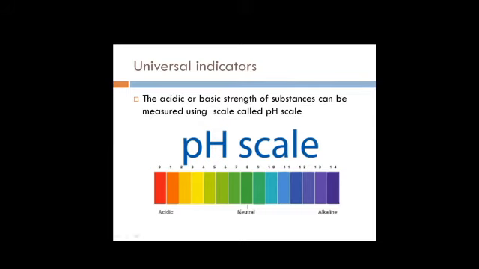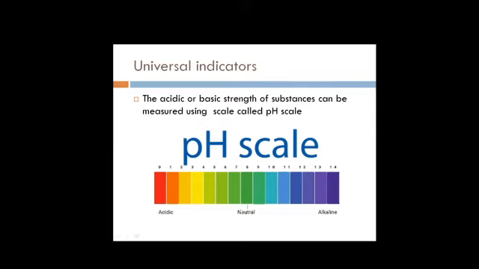That means it is neither acidic nor basic. Examples are water and milk. So if the scale shows 7 and 8, it means that the substance is neither acidic nor basic.